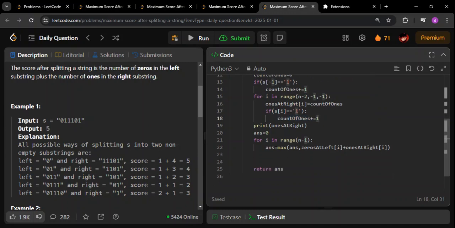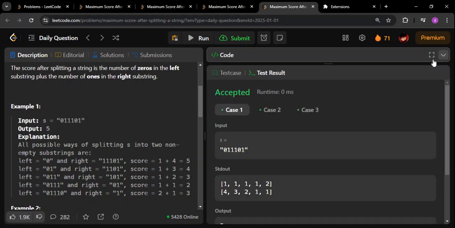Then if you see what we are doing, this is the most simple part. We are going through each index, and at each particular index we check the number of zeros towards the left, including the current index, and the number of ones towards the right. I'm just adding them and comparing to the previous max. Whichever is the max, we'll store it here and finally we return it.